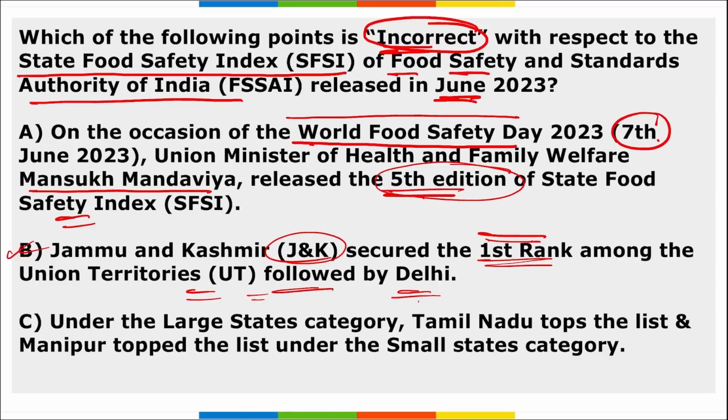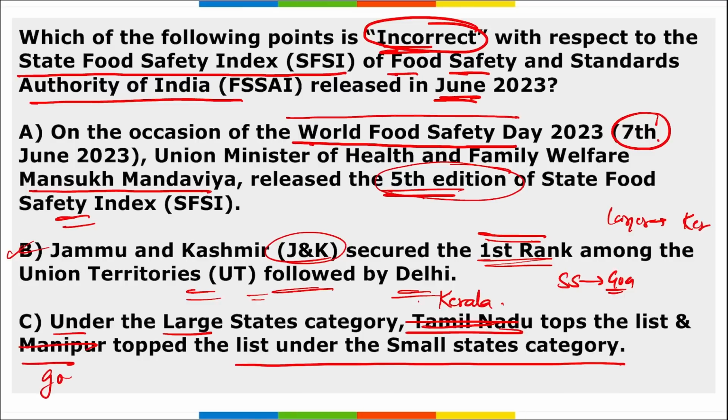Then if we talk about the data, under the small states category it is Goa that secured the top position, and under the larger states it is Kerala that has secured the top position. It is not Tamil Nadu, it is Kerala. So for small states it is Goa, for large states it is Kerala, and for Union Territory it is Jammu and Kashmir. So our right answer becomes option C because it is wrong, and we have to find the incorrect one.